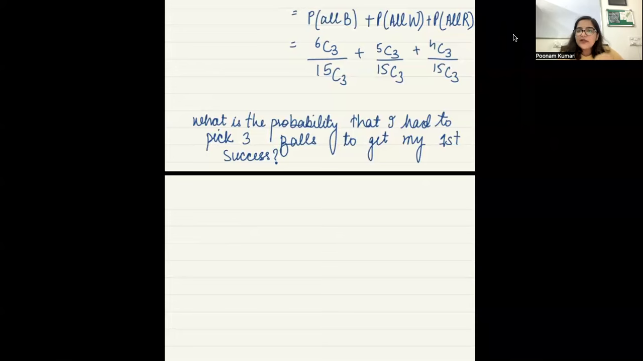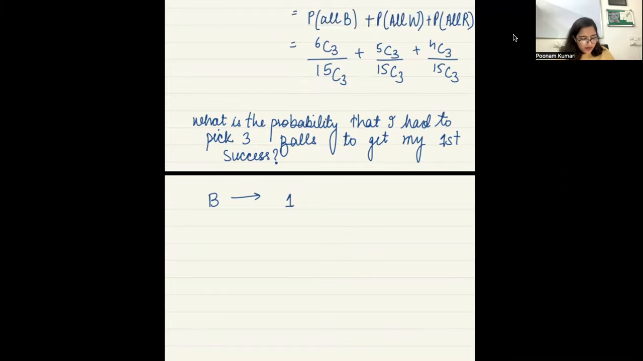So you have to tell the probability of a situation wherein you have to pick 3 balls to get your first success. Yes ma'am. And success is getting a blue ball. So it could very well happen that my first ball is blue. If the first ball is blue, how many balls have you picked up to get your first success? 1. Right? You don't need to pick more balls to get your first success. You already had your first success, right?